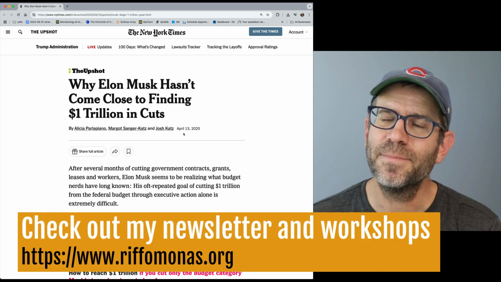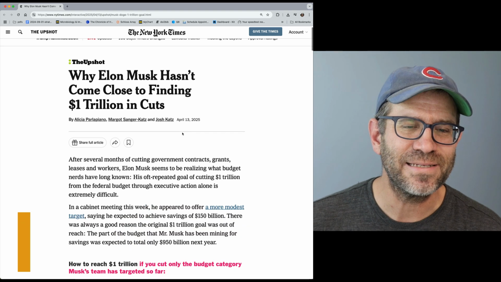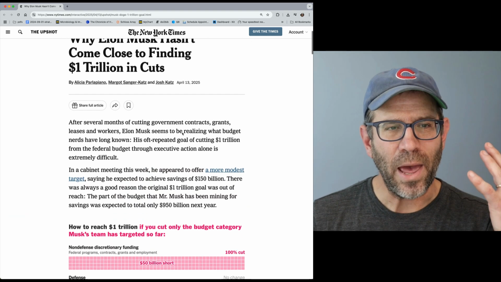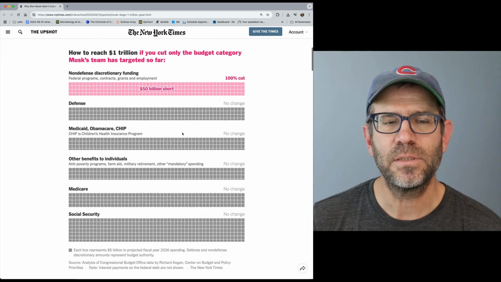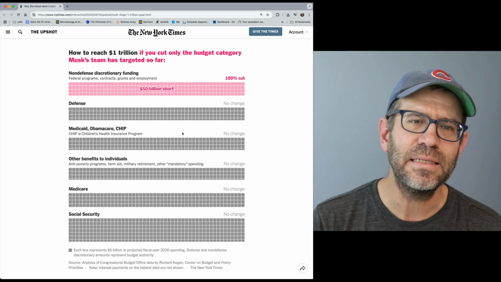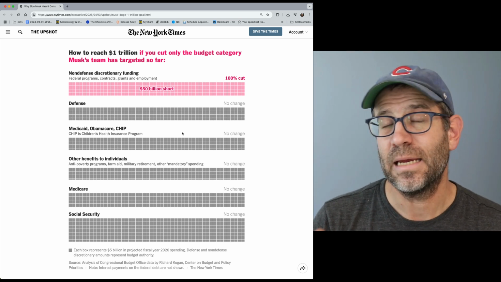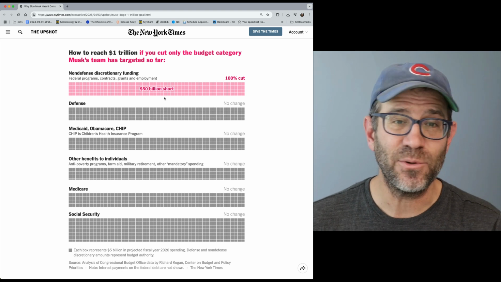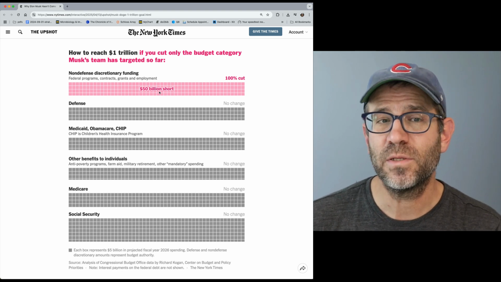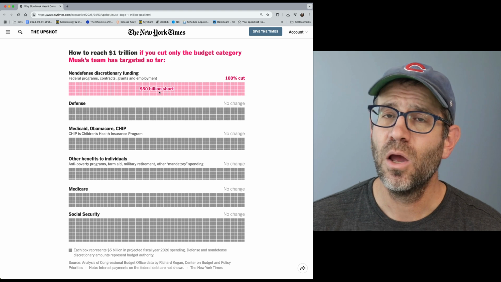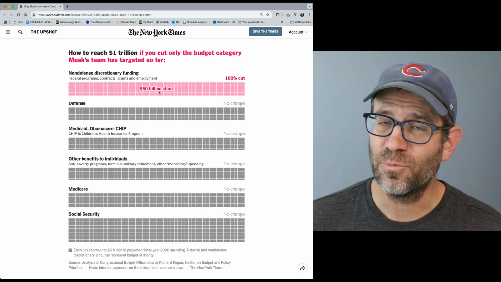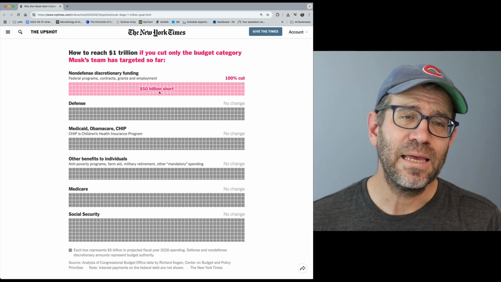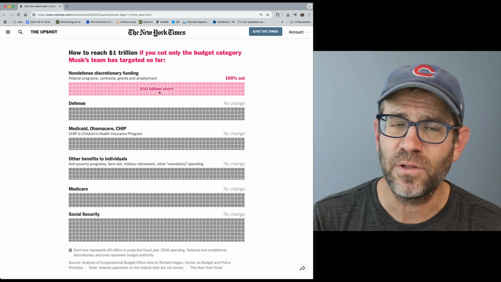And so the New York Times, I thought, did a very interesting analysis where they looked at the major parts of the budget of the United States and thought about what it would take to get to $1 trillion. A lot of the action in January, February, and March was around non-defense discretionary spending, where they were laying off federal employees who were temporary employees or people that had been on the job for less than 2 years.